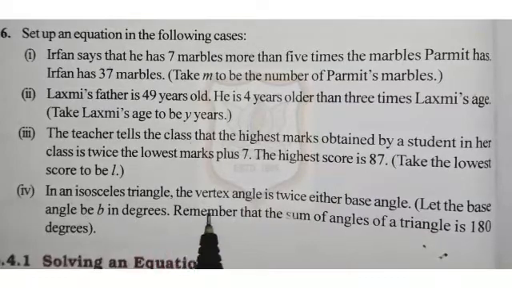And as you all know, the sum of all the 3 angles of a triangle is 180 degrees. Now it is given that the base angles of an isosceles triangle are B, each one is of B degree. Now you have to find out the equation for this case.